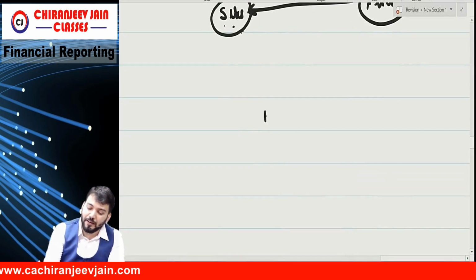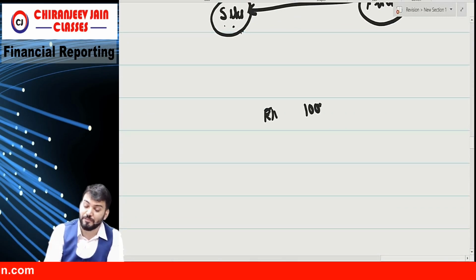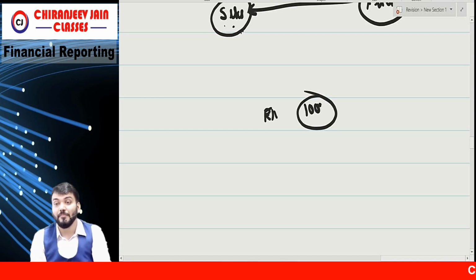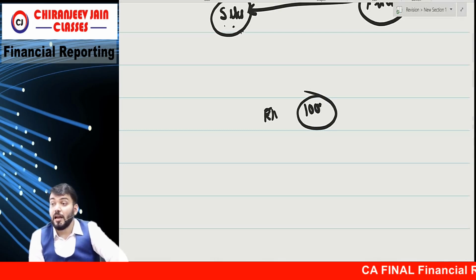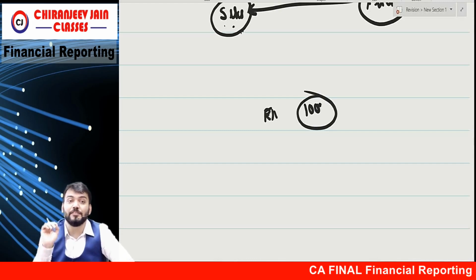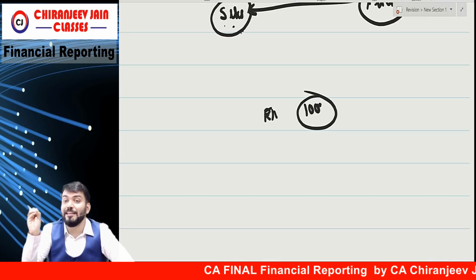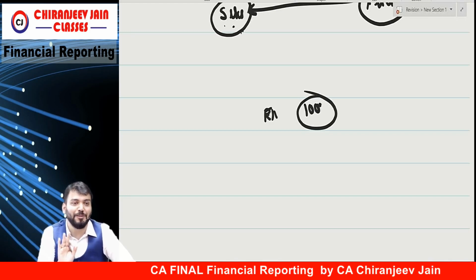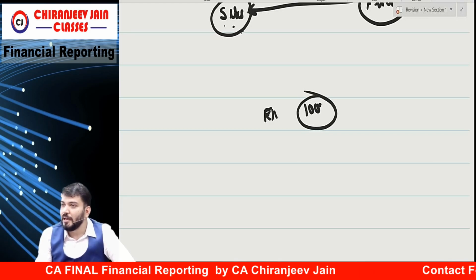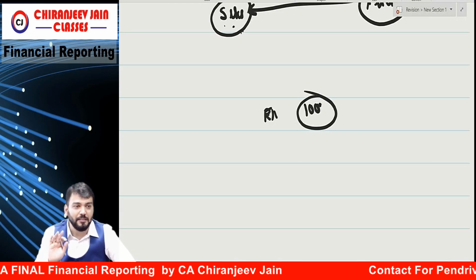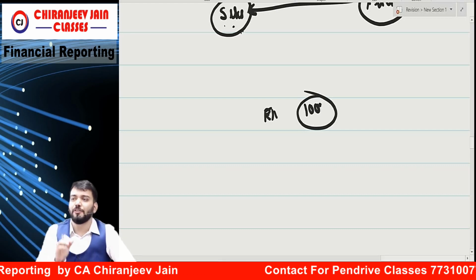Last time in FR, 100% of questions, not 90%, were from SM, without any modification. They only changed the amount and the name of the entity. That is not a modification. 10 lakh becoming 20 lakh, that is a modification. X Limited was made Pawan Limited, so is that a modification? No. It means the information was dot to dot.